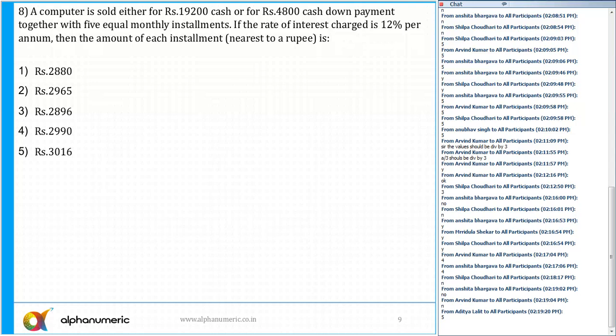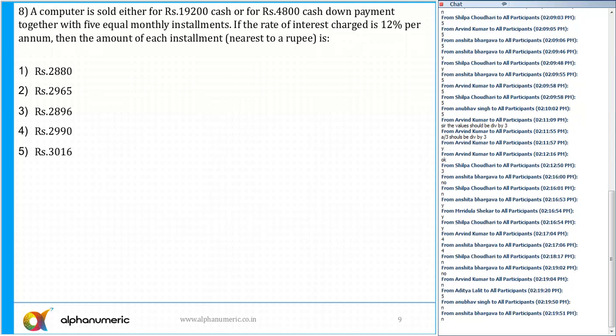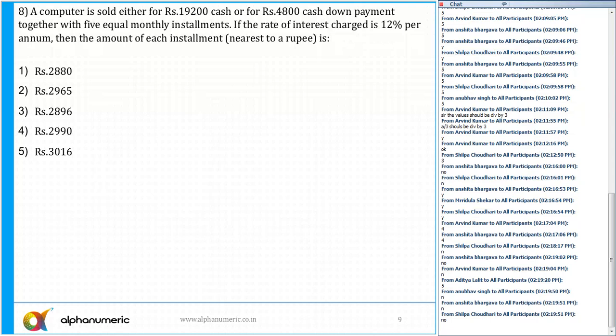Now, this is again, first of all, tell me one thing. Is this question new for you? No. We have done at least 6 questions in the class in simple interest and compound interest. And in the assignment also, in the exercise just after that, there were around 8 to 10 questions which are like this.